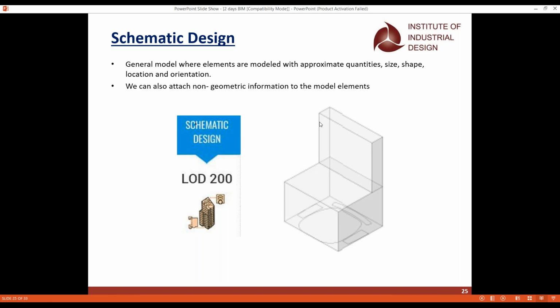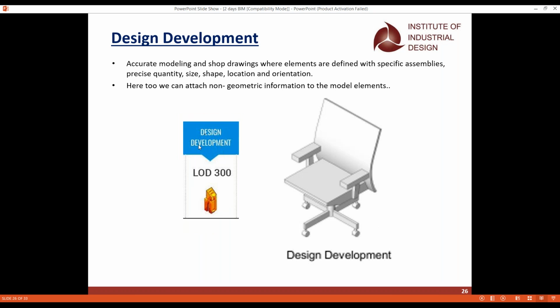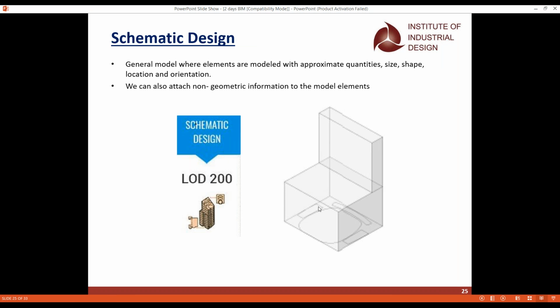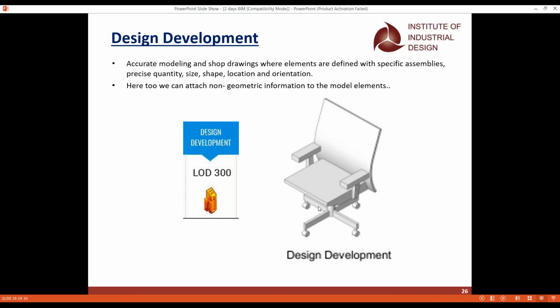But whenever you go with the schematic design, we go with the approximate quantities, what quantities I need, how it should be constructed, how the fillet should be, how the chamfering should be, and the materials. Everything should be done in the schematic design. And when it goes to design development, the LOD 300 part, you can see that when you see LOD 200, it is only the outer part. But when you see LOD 300, it is actually the complete design development.